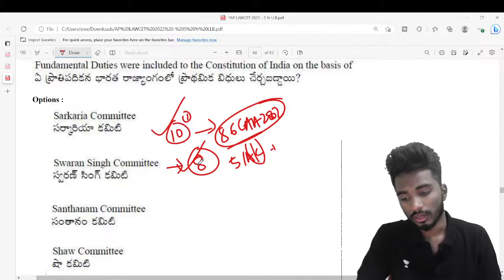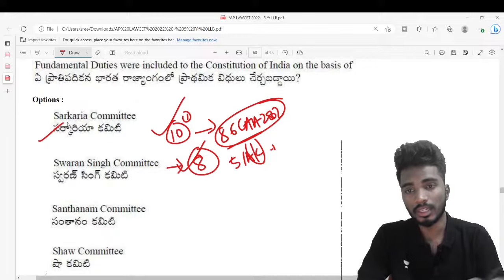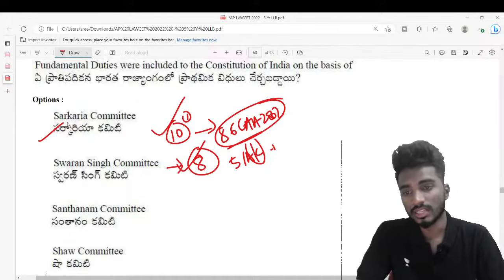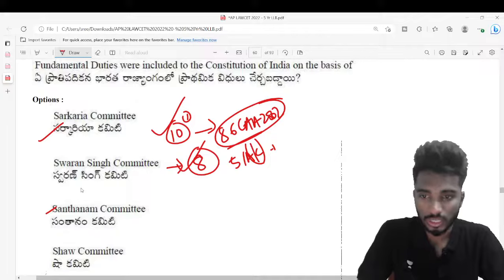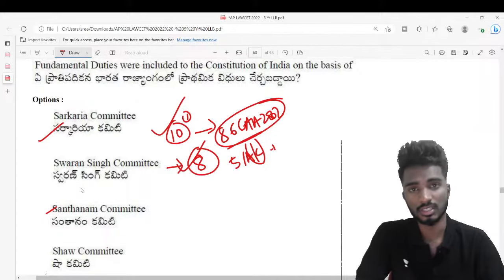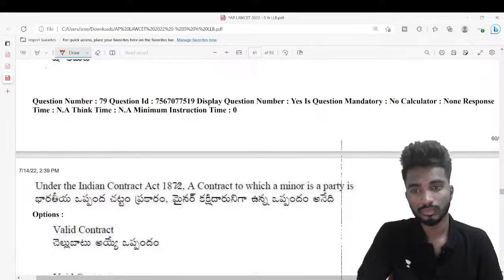Upender, the Sarkaria Committee or Sarkaria Commission is related to center-state relations, right? Whereas Swaran Singh Committee is related to fundamental duties, and Santhanam Committee is with respect to establishment of CBI or CVC, subject to correction. So it has recommended the establishment of CBI or CVC, I guess, Central Vigilance Commission. Next,